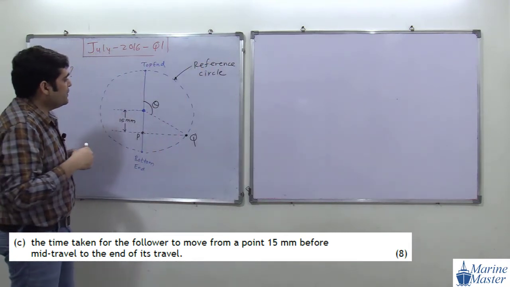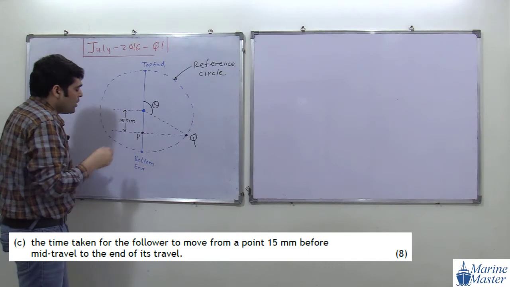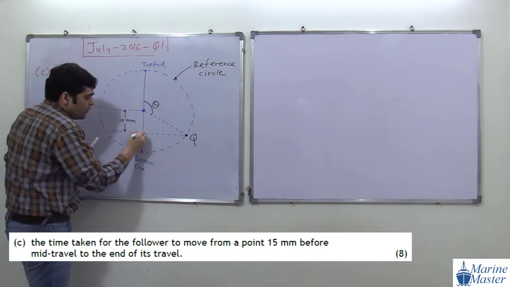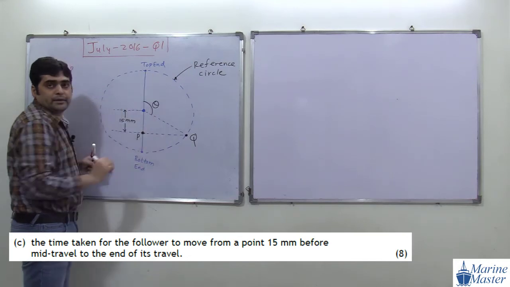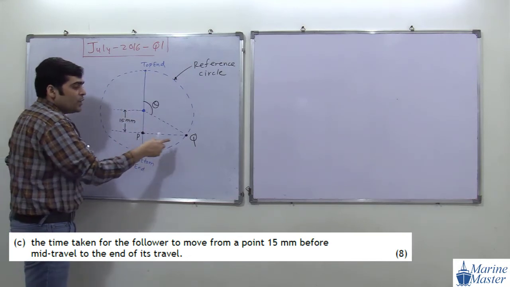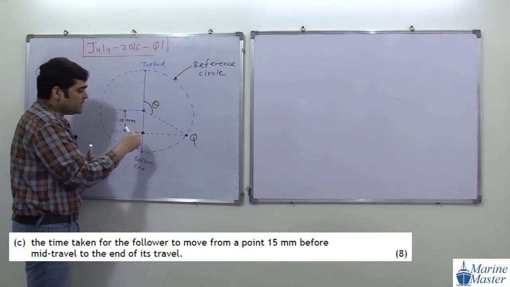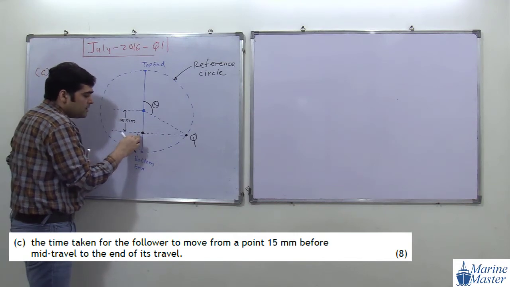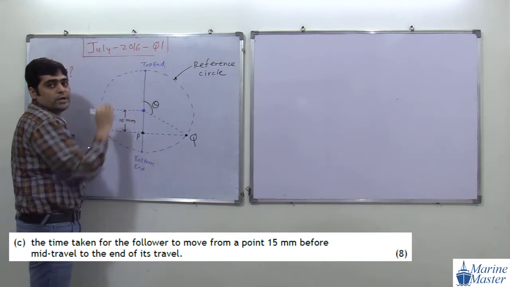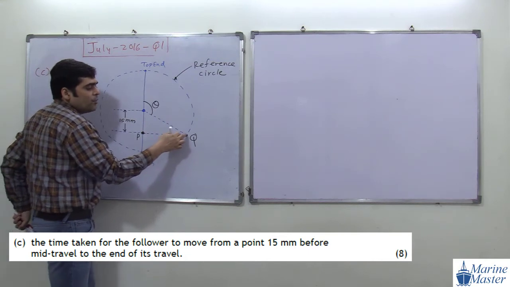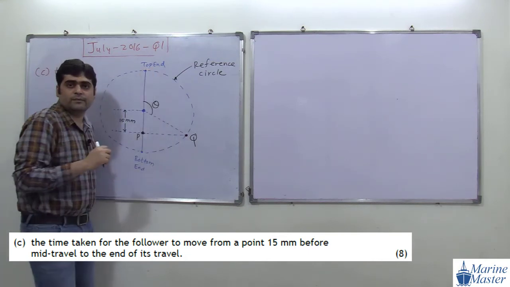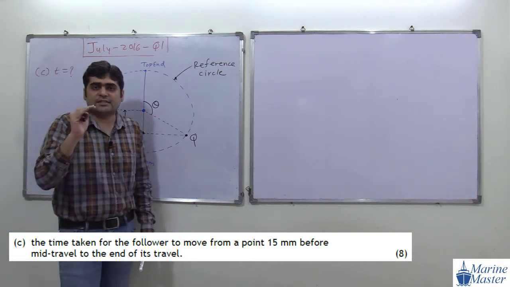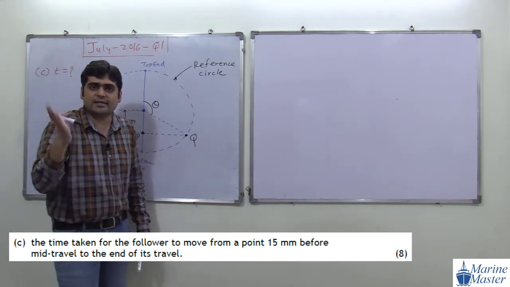Here, the follower is going from point P to the top end, and the same goes for point Q. Whatever the time required by the follower when going from this point to this point, the same time is required by point Q to cover this angle theta, meaning point Q going from this point to this point. Are you getting my point? Try to understand the scenario.